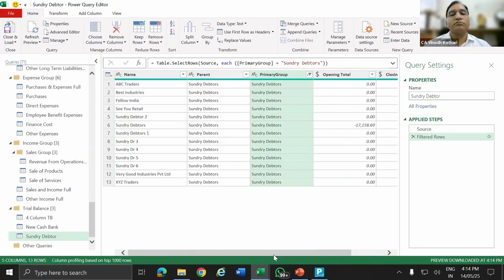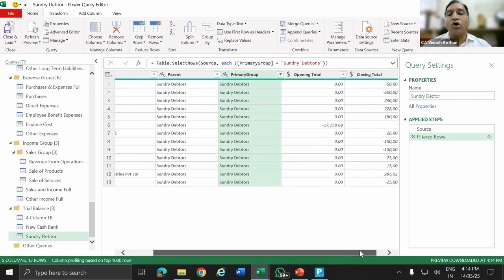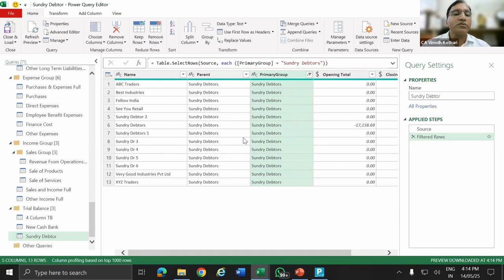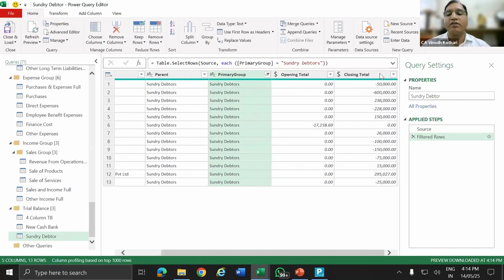Okay. Now in this, I don't want those with negative values. This is the closing balance. Wherever negative value data is there, I don't want that. So what will I do?